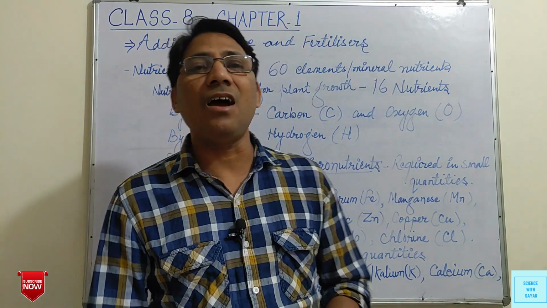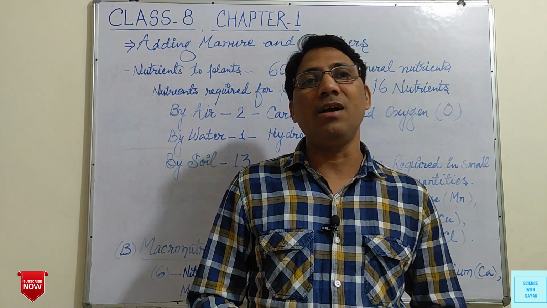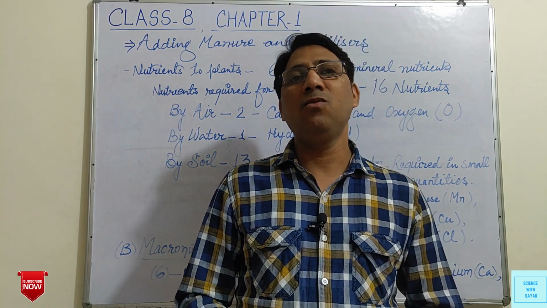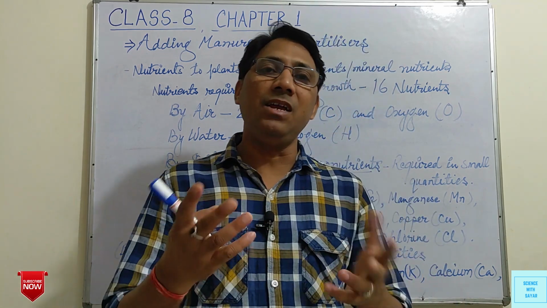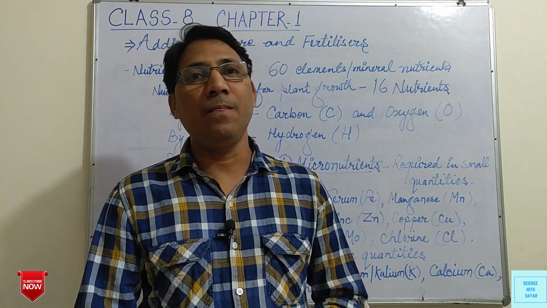About 60 types of elements or nutrients are required by the plants for various activities, various processes in the plant body.